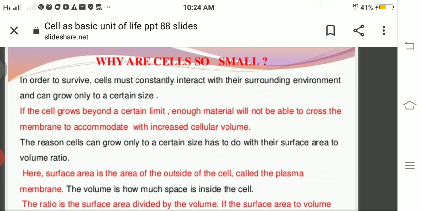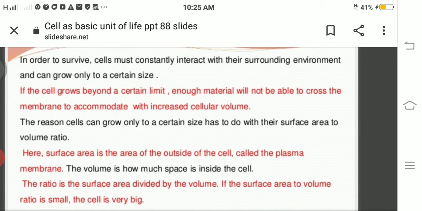Enough material will not be able to get into the cell membrane or go out of the membrane with the increase in the cellular volume. So the reason the cells can grow only to a certain size has to do with their surface area